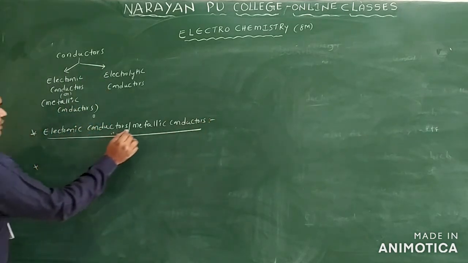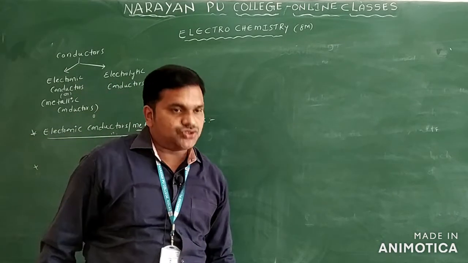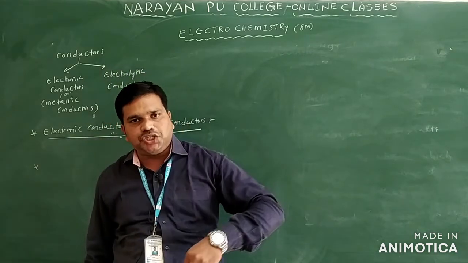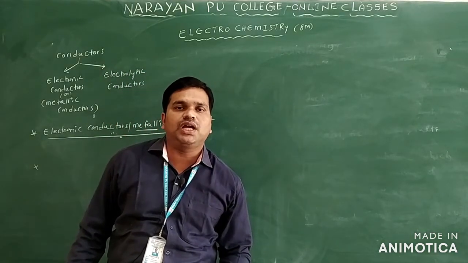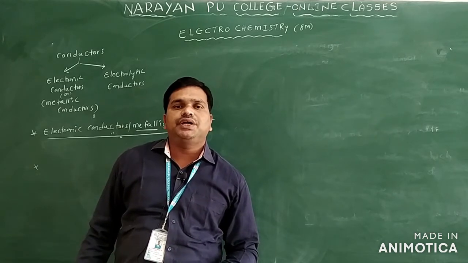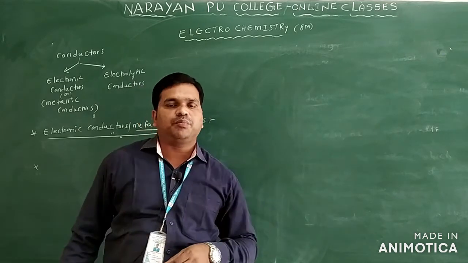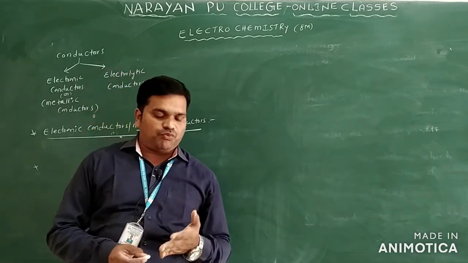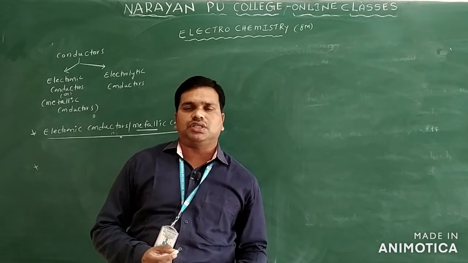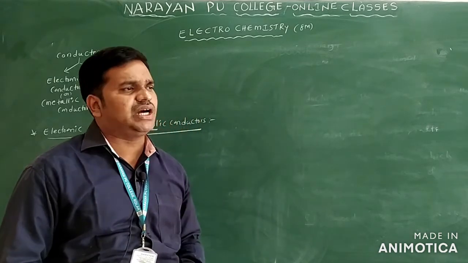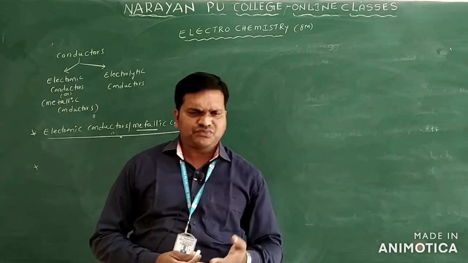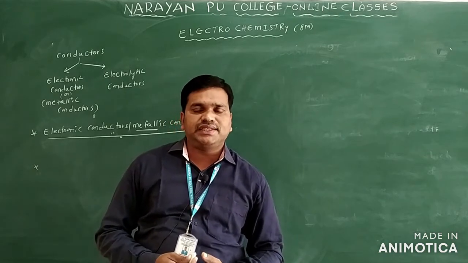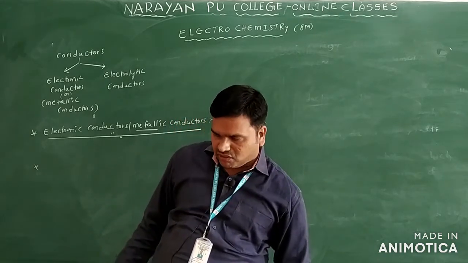In the name itself, metals are there. Generally we supply electricity through metals. Metals act as good conductors of heat and electricity. Here the flow of current is due to electrons, the movement of electrons from one end of the metal to the other end. Examples are copper, iron, silver, and tin. These are examples of metallic conductors.